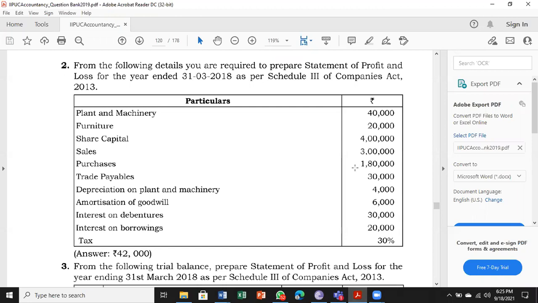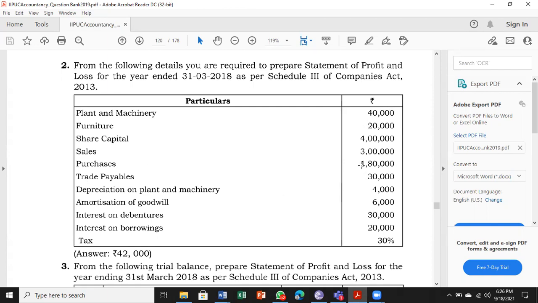1,80,000. Sir, can you repeat? Excuse me, sir. Sales. Can you repeat why we left the first 3? They are connected to the balance sheet, fixed assets. It is not an expense, it is not an income. These items belong to the balance sheet. So they won't come under the statement of profit and loss. When we prepare the balance sheet, we take them. Okay, sir. We are not preparing the balance sheet now, so we ignore it.